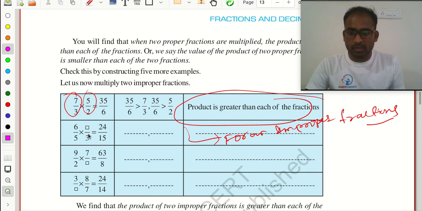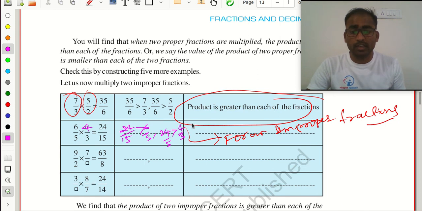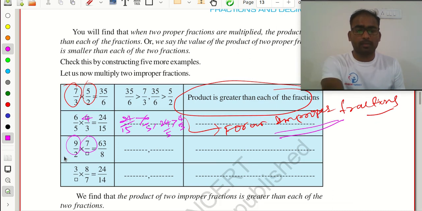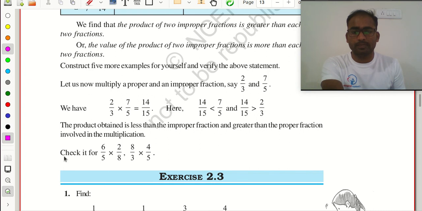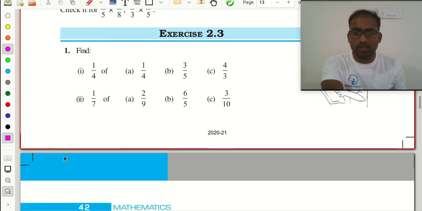Here I will solve this one. So 6 by 5 multiplied with 4 by 3, and here I am getting 24 by 15. Now this 24 by 15 is always greater than 6 by 5, and this 24 by 15 is always greater than 4 by 3. So here the product is greater than each of the fractions. What are improper fractions? The numerator is always greater than the denominator. Clear? And check the value of the product also.